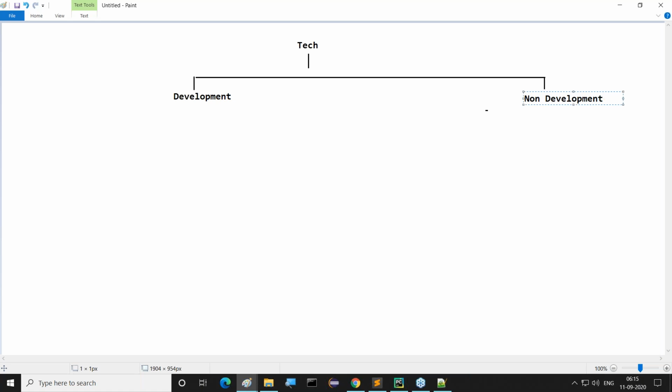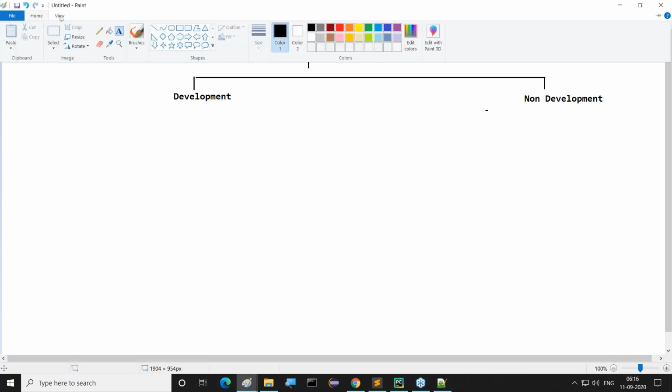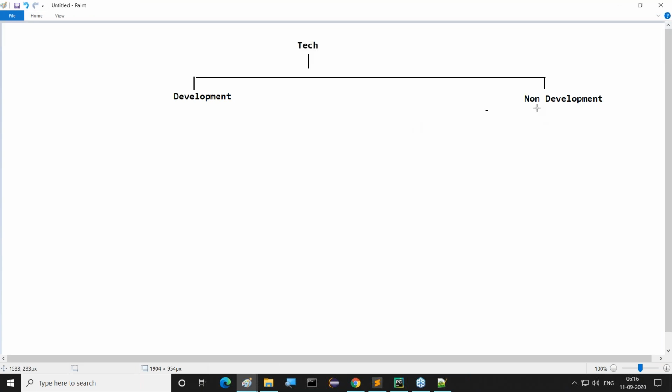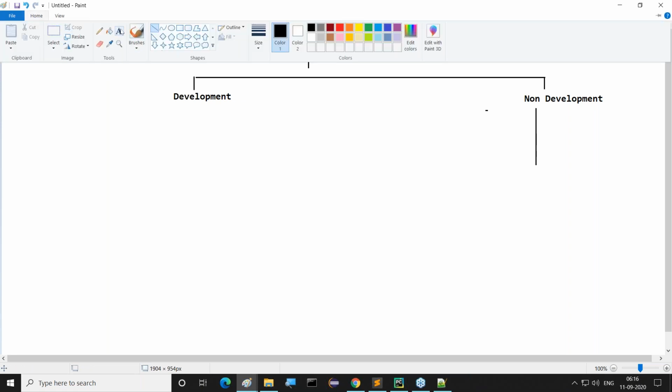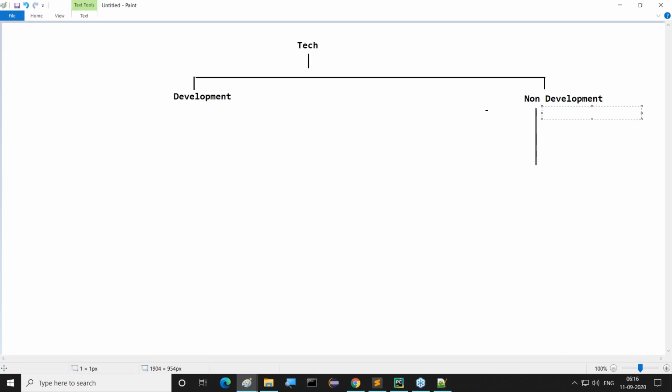Right. Can you tell me, guys, what are the various things which come under this non-technologies, non-development side? No, so many things exist. What are these things? Maybe, for example, the testing side, testing tools. Of course, Selenium testing has a big demand nowadays when compared with others. This testing side. Next one is database administrators, the DB administration side.